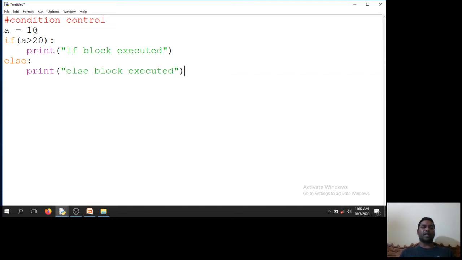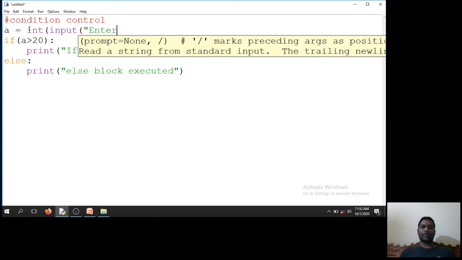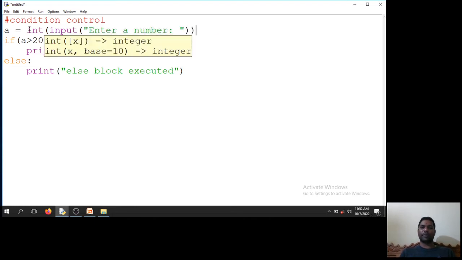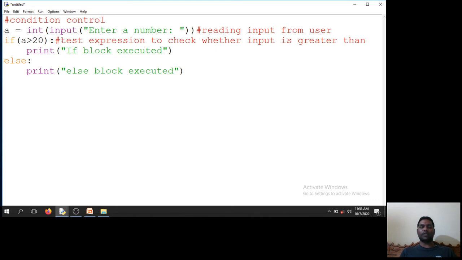Here I will take A as an input so that it will be easy for you. Input, "enter a number". So here I am reading input from the user, and in this statement I am checking the test expression, whether the input is greater than 20 or not.